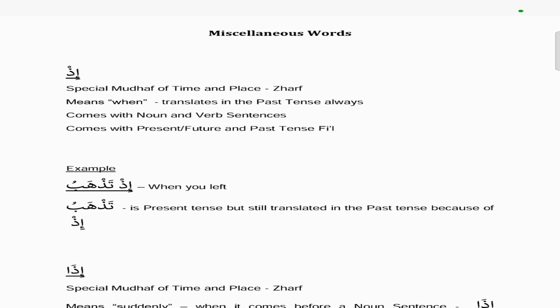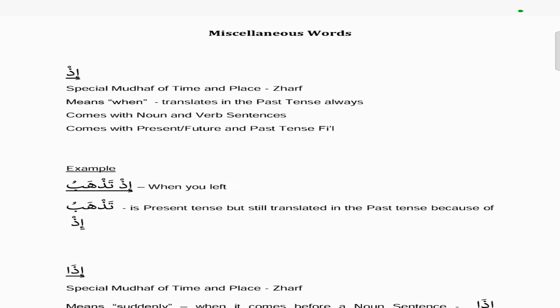So we'll continue with our curriculum. The next chapter is miscellaneous words. So the first one is what we call idh or id. It's a special mudaf of time and place, which is called a zarf. It means when, and it translates into the past tense always.